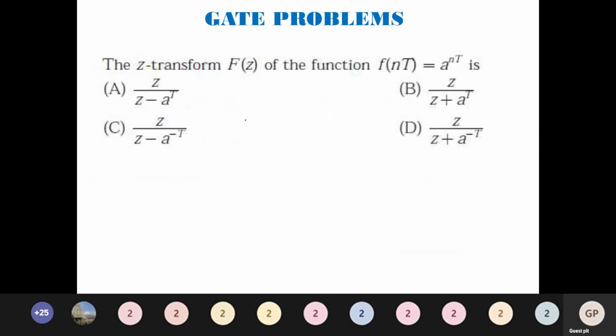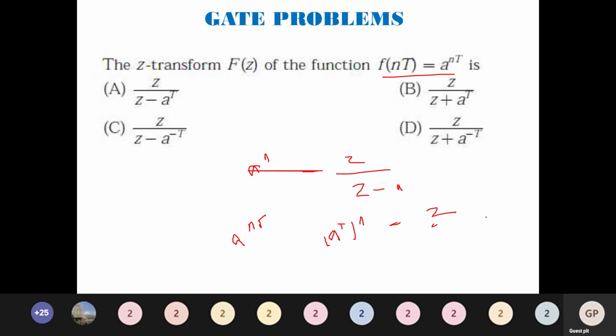The Z transform of a function f of n equal to a power n t, what is the Z transform they have asked? Again the same concept, whatever we have seen there, we are going to see here. What is a power n? Its Z transform is Z divided by Z minus a. Now what is given here? They are asking for a power n t. So I am rewriting this as a power t whole power n. So what will be the answer?